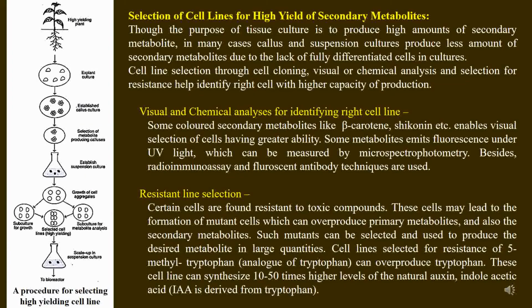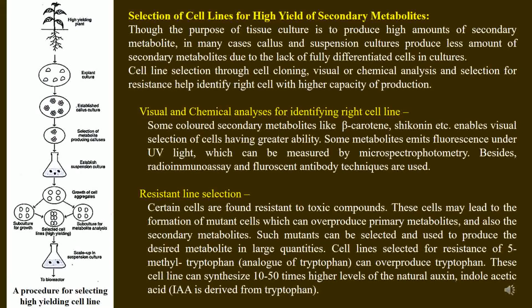Selections are generally made either by visual estimation or by chemical analysis. For example, the pigment secondary metabolites can be identified by their color, like beta-carotene, shikonin, and there are some other metabolites which may emit fluorescence under UV light, or they may be assayed by radioimmunoassay or fluorescent antibody techniques.